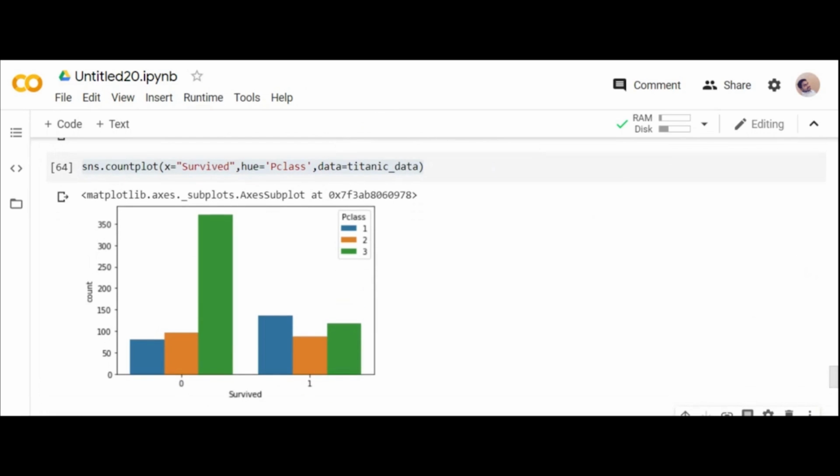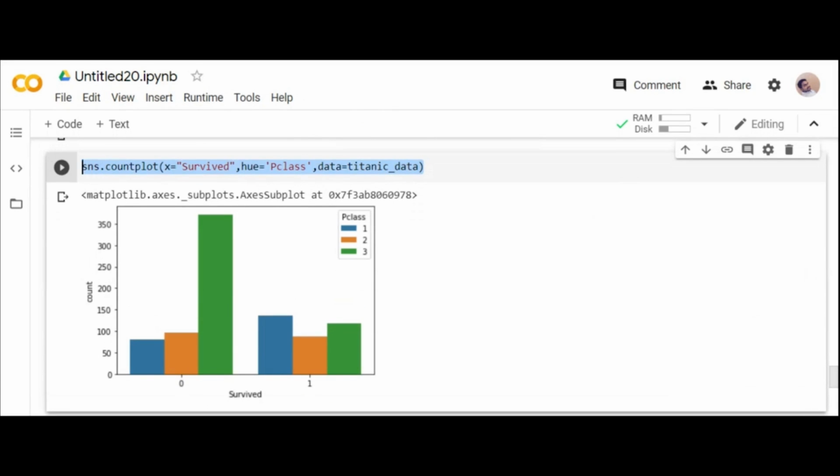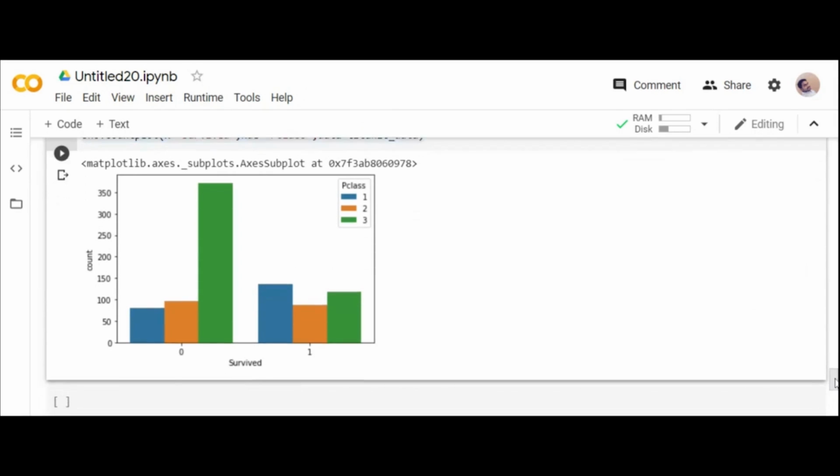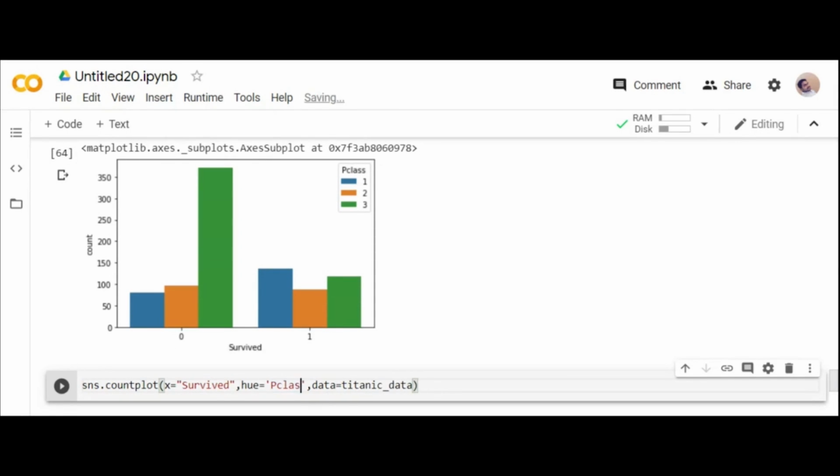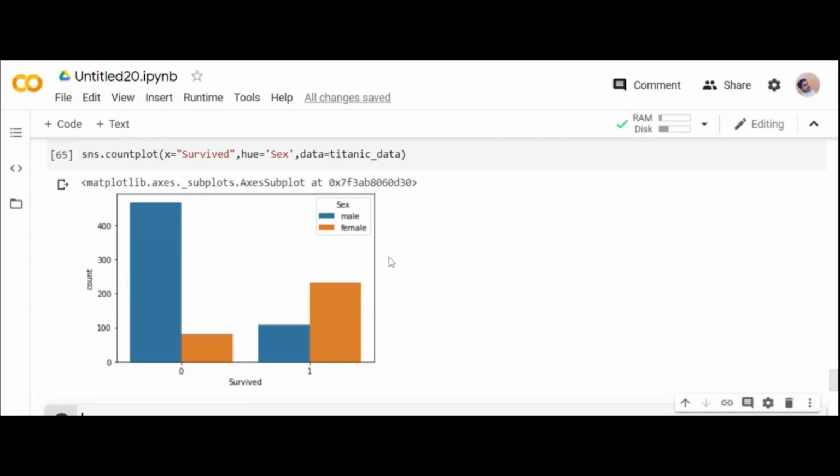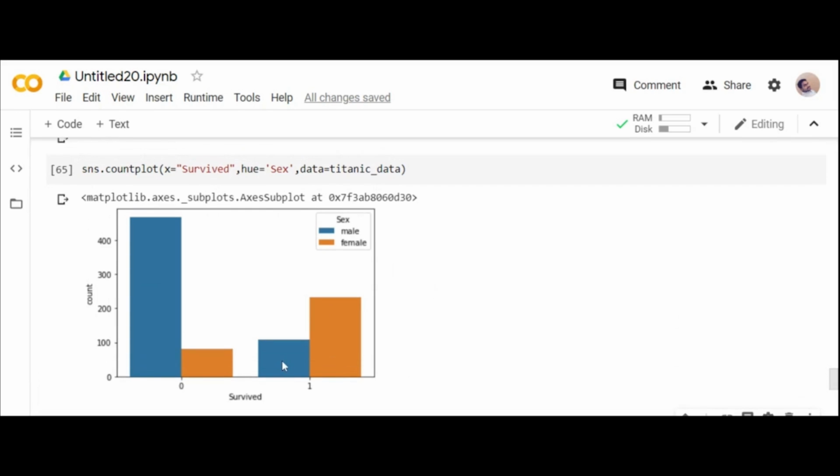If you want to plot the same thing according to gender, you can directly give SNS.countplot. Count plot will give you a clear representation of count, which is generally the categorical distribution. So I define here hue is equal to sex. See, you can visualize from this graph that more male people have died and more female people have survived. Can you see it? I wanted to introduce some different plottings.